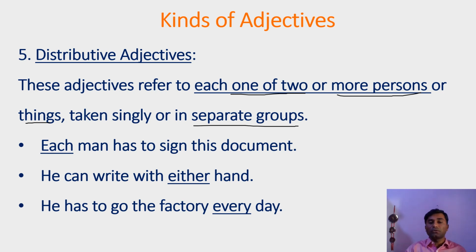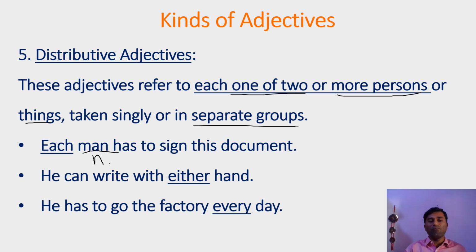Each man has to sign this document. Here, man is a noun and it is described with the word each. But what is the meaning here? Each man has to sign. It means there are many men, but it is said singly, that is each man.